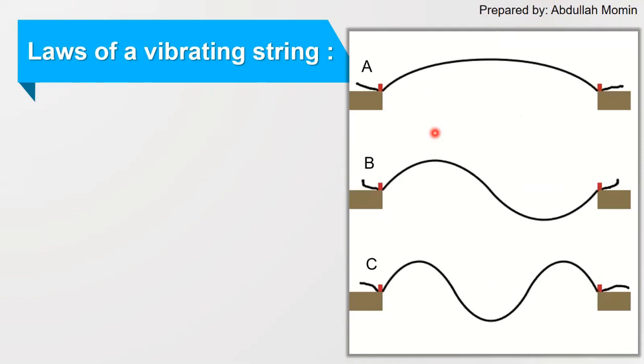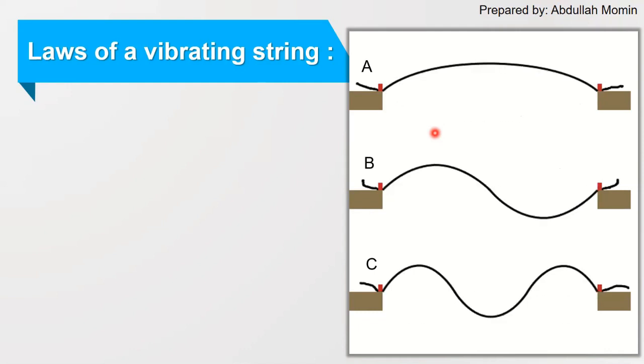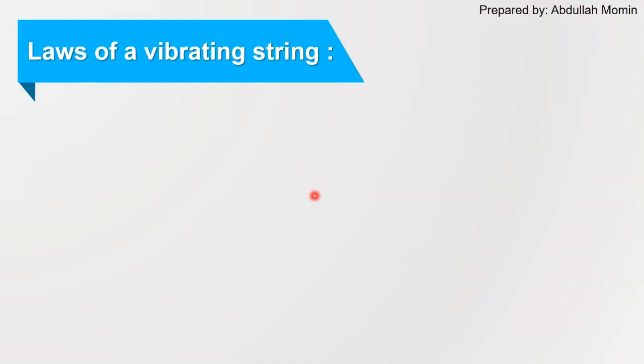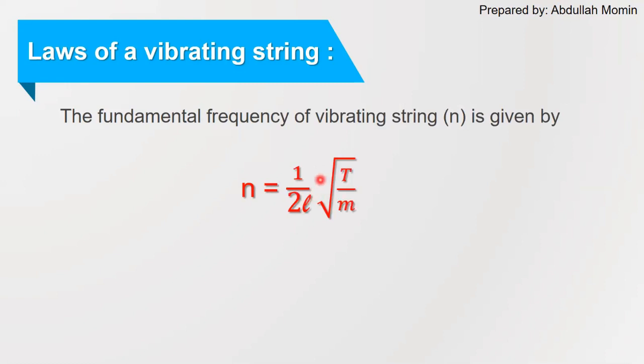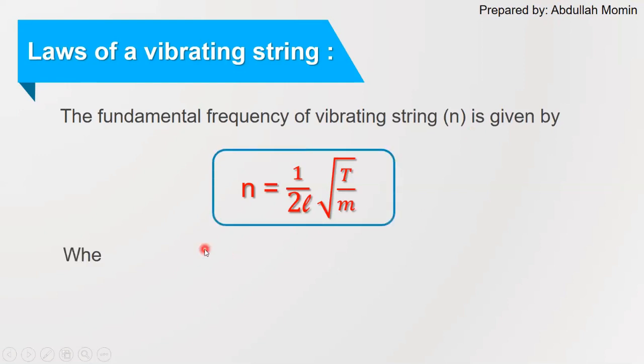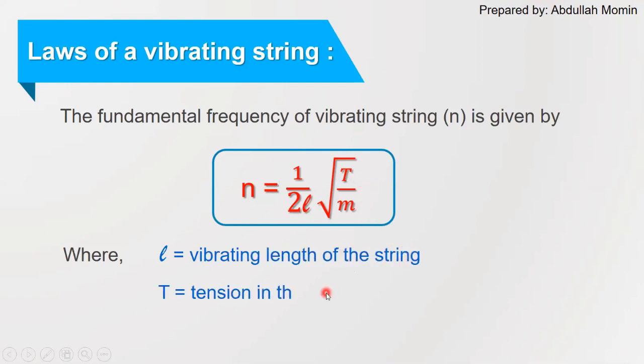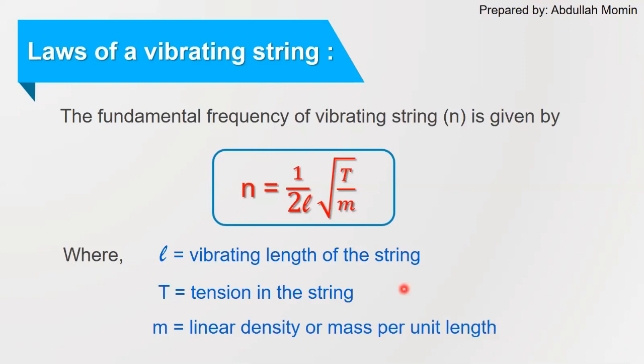And in our previous video, we have seen that the fundamental frequency of a vibrating string can be written as n is equal to 1 by 2L square root of T by M, where n is the fundamental frequency of vibrating string and L is the vibrating length of the string, T is the tension in the string, and M is linear density or mass per unit length.